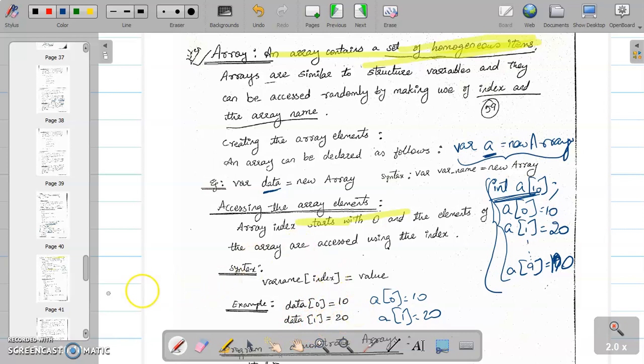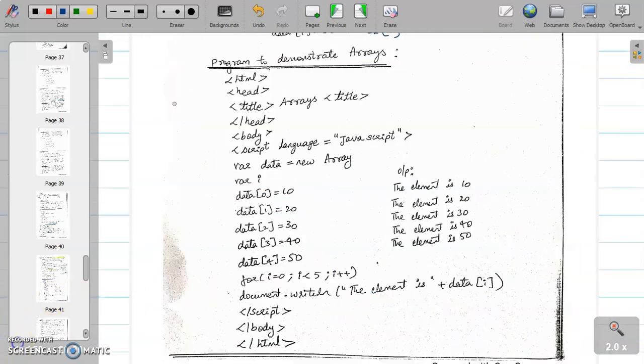We will see the example program for arrays. See, this is the program for arrays. See, HTML head title. After closing the head, we will start the body tag. In the body tag we include the script. Script language is equal to JavaScript. Here we are including arrays where data is equal to new array. What is the variable name? Data. Data is the variable name. Then one more variable i is there. Data is the array variable, i is the normal variable.